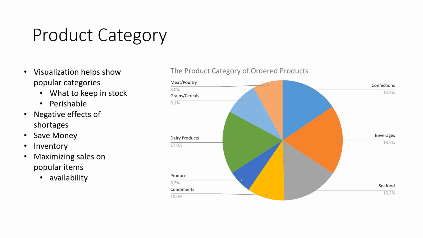Based on the data provided, it seems that the most popular category of products are beverages. The least popular category would be the produce and meat. This is an important fact to know because produce and meat are highly perishable and expensive. So limiting spending in that area will create more room for other inventory and save the company money on spoiled products that do not sell.